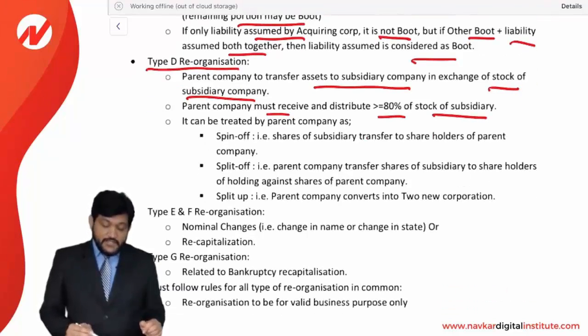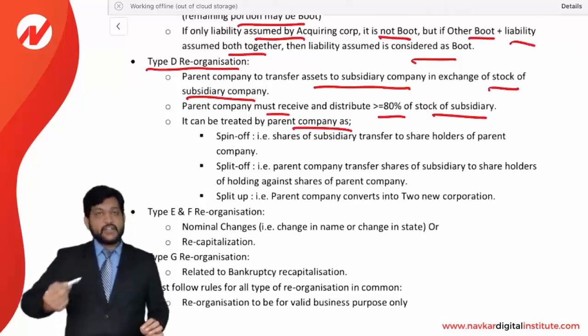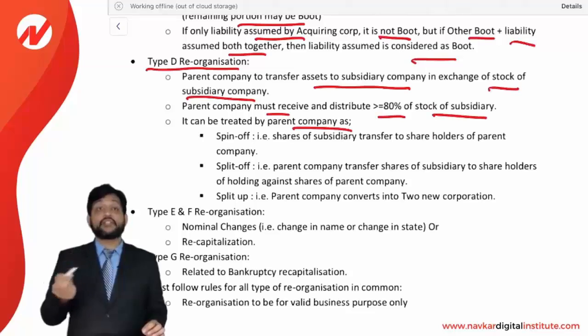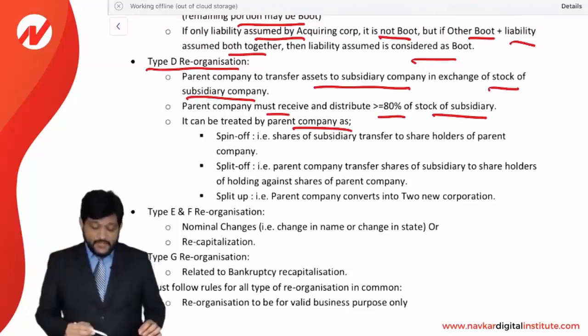What treatment can be given? Parent company can give which type of treatment to this stock received? Three treatments are there: spin off, split off and split up.